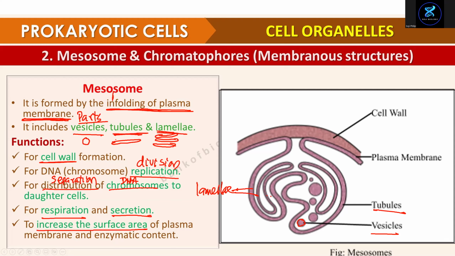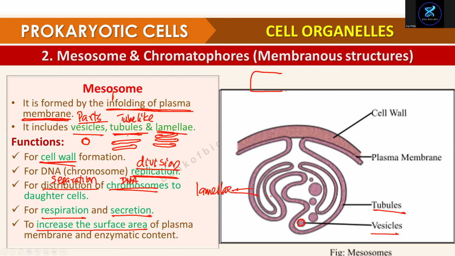Vesicle is round structures, tubule is tube-like structures, lamellae is in different layers. So these are three parts. Then the functions: cell wall formation, replication, which is division of DNA, if you don't know this, learn this one, and separation of DNA to daughter cells.